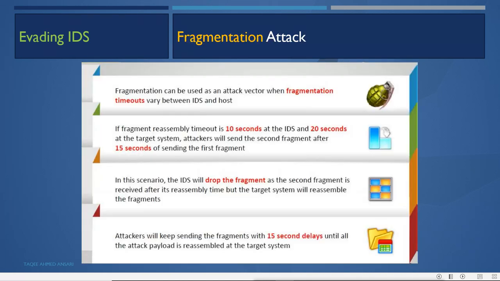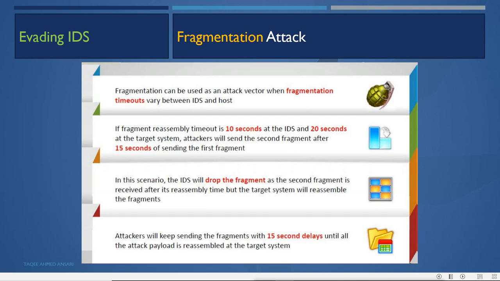The attacker can also do a fragmentation attack. Fragmentation can be used as an attack vector when fragmentation timeouts vary between the IDS and the host. If the fragment reassembling timeout is 10 seconds at the IDS and 20 seconds at the target system, the attacker will send the second fragment after 15 seconds of sending the first fragment.